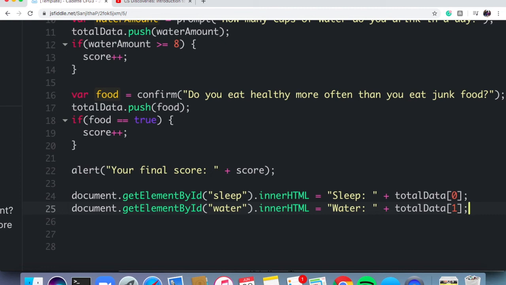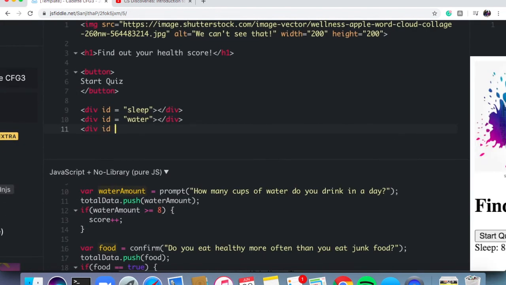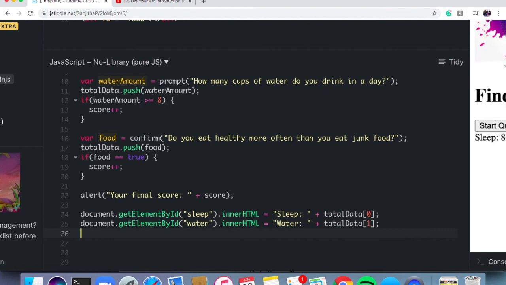That is how I access whatever is stored there. Everything has its own specific location, and in order to access specific pieces of information, we got to tell the computer exactly where to retrieve it from. So again, let's do this one more time, this time for the food, right? So again, div ID equals food, add our closing, and then once again, document.getElementById, inside, let's say food, .innerHTML equals food, label our information, plus totalData,